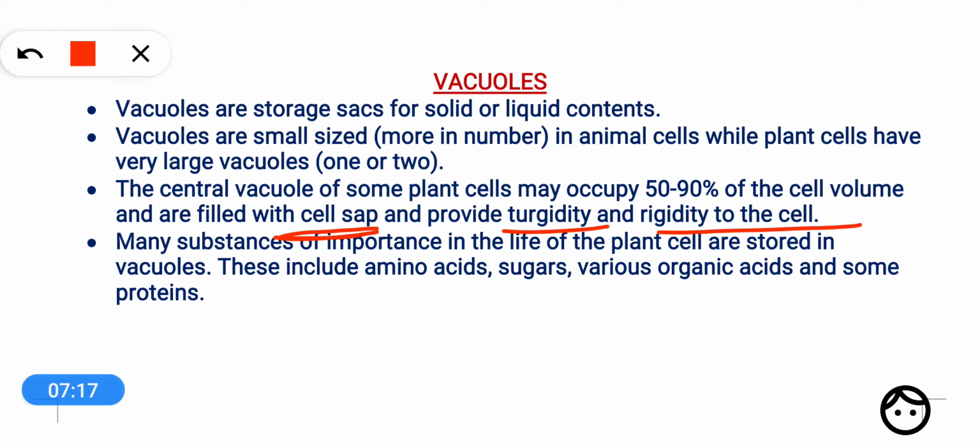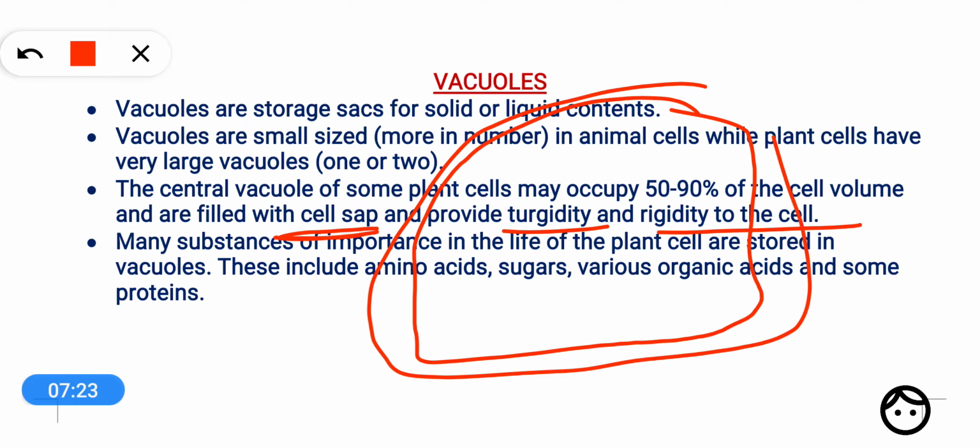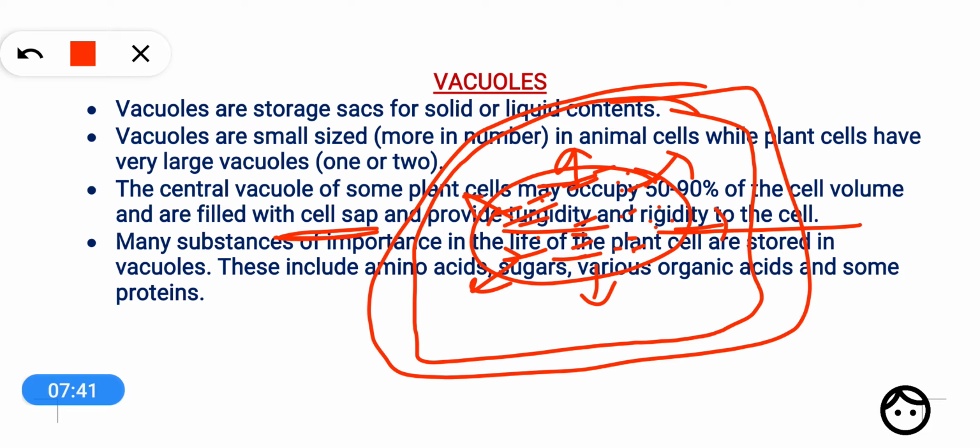What is turgidity? Suppose this is a plant cell, and at the center there is a vacuole. When the vacuole is fully filled with liquid, an extra amount of water inside the vacuole, then it puts a pressure on the cytoplasm. This is called turgid pressure.